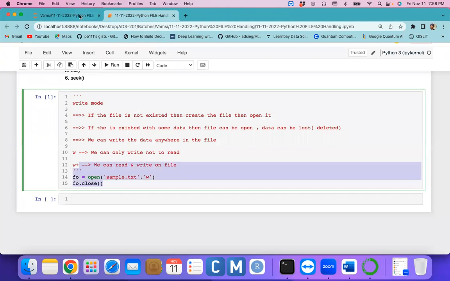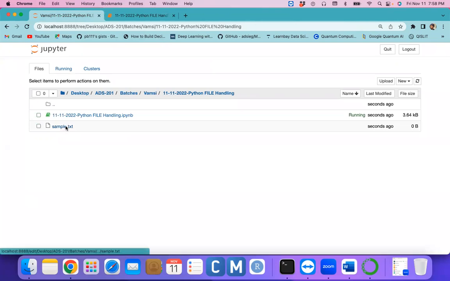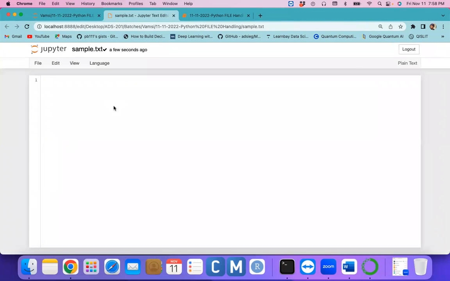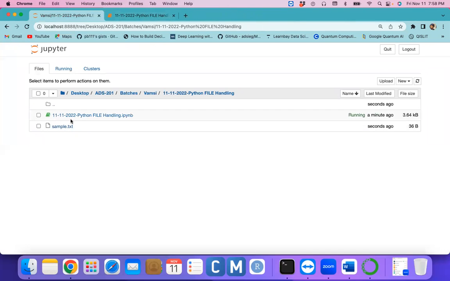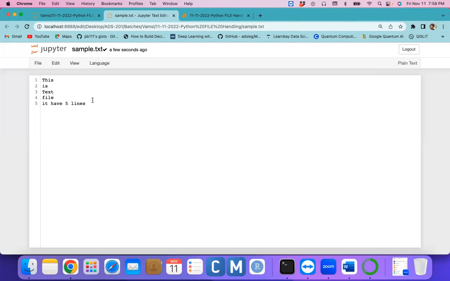Now intentionally, I open the file and write some text. This is a text file. I have 5 lines, just this kind of text. Save it and close it. Again we can open it manually. The file is there and it has the 5 lines, right?